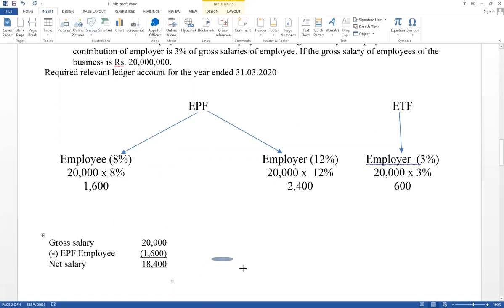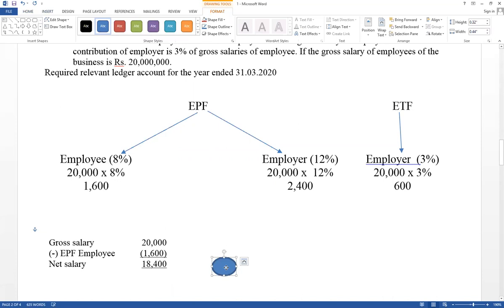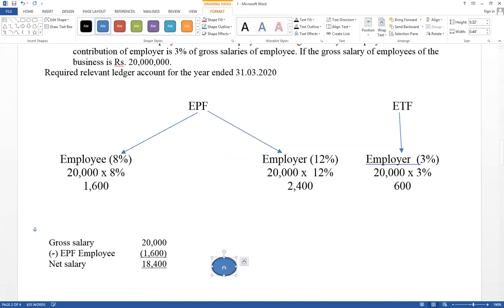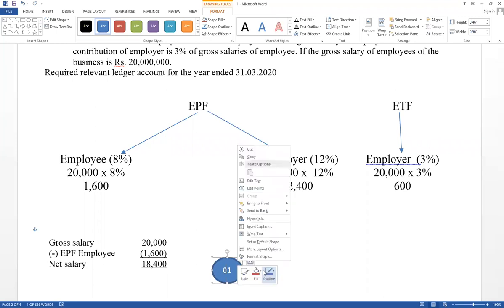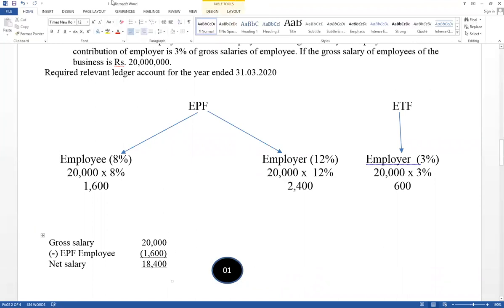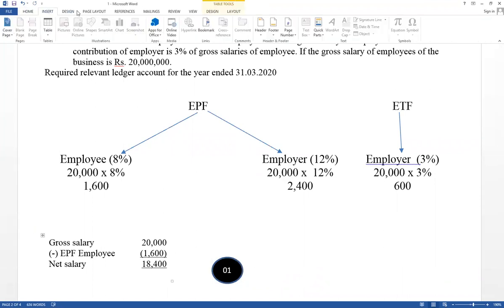Therefore, step number 1. First one, think about steps.